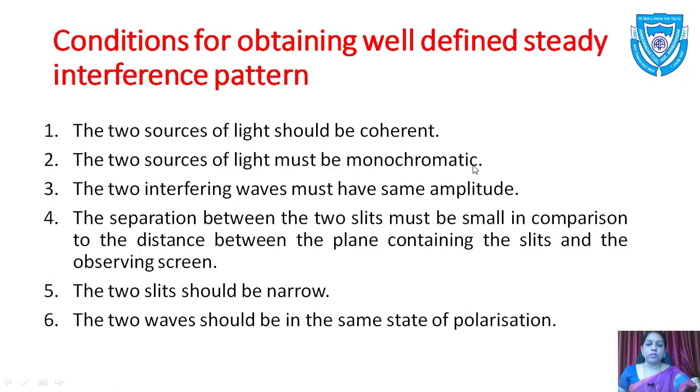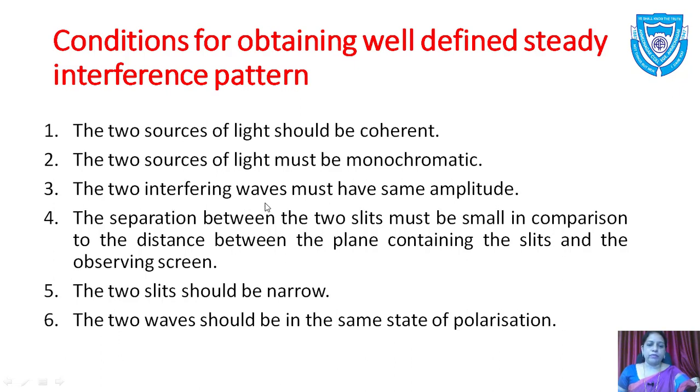So if instead of monochromatic light we take general light, then the interference pattern will not be steady. We need monochromatic light because the fringe width has lambda, and the position y_n also depends upon lambda. So the two sources of light must be monochromatic.